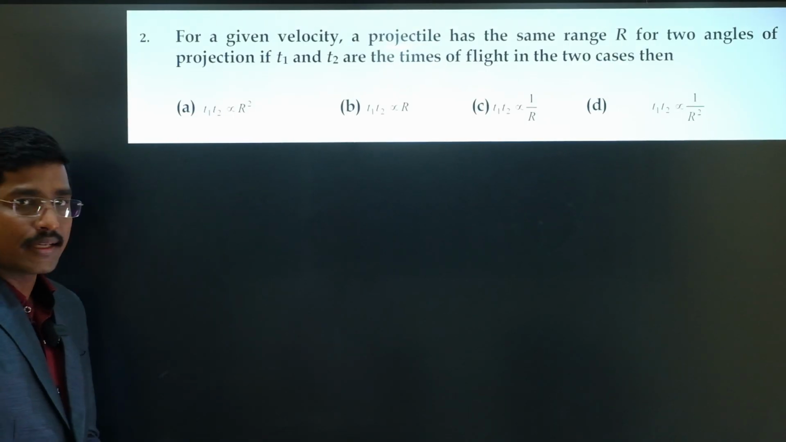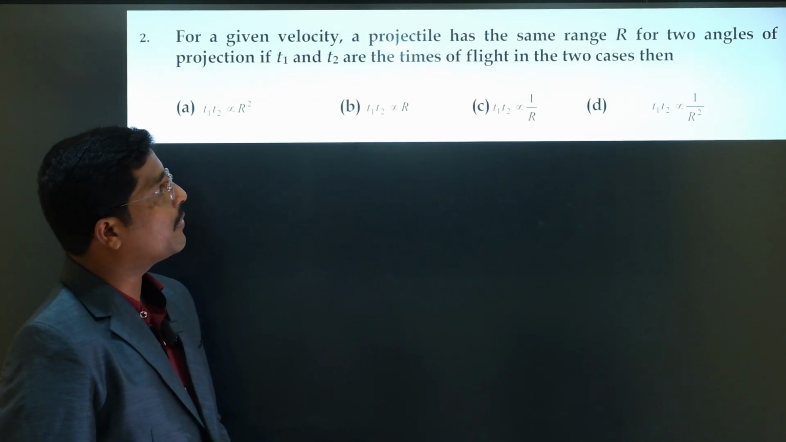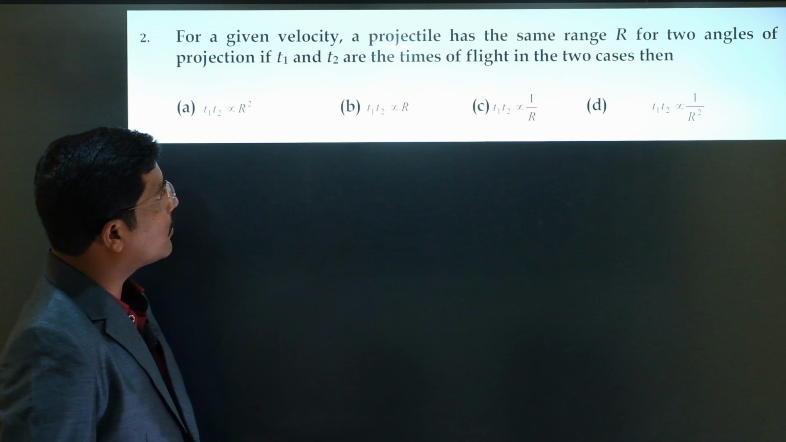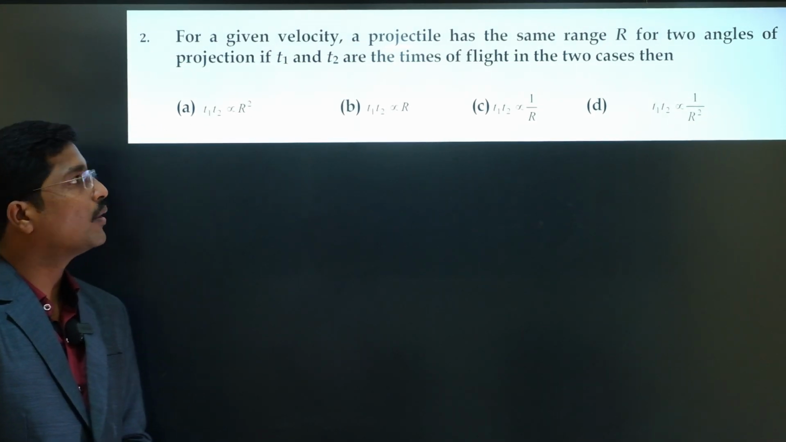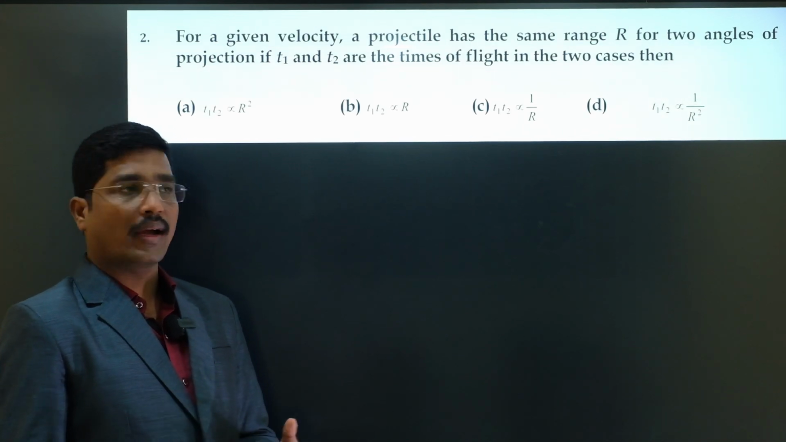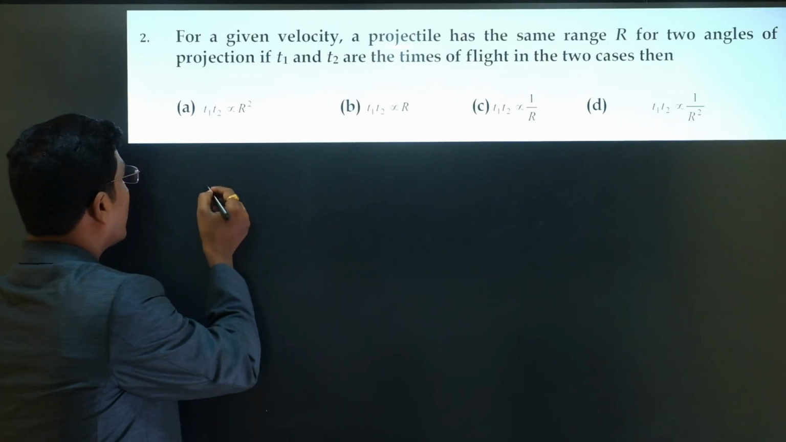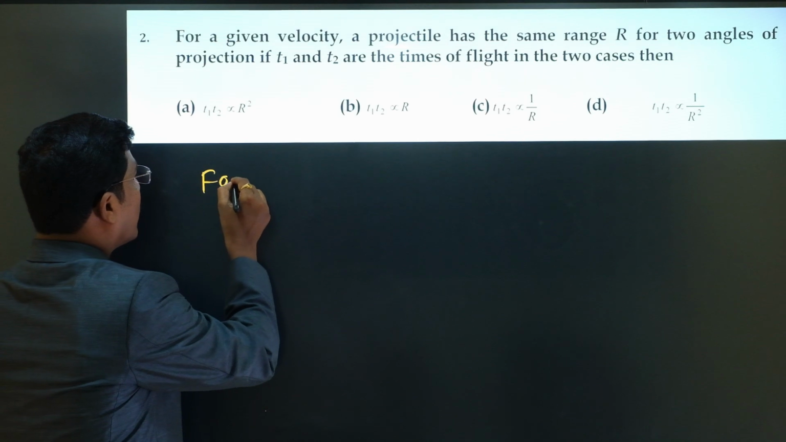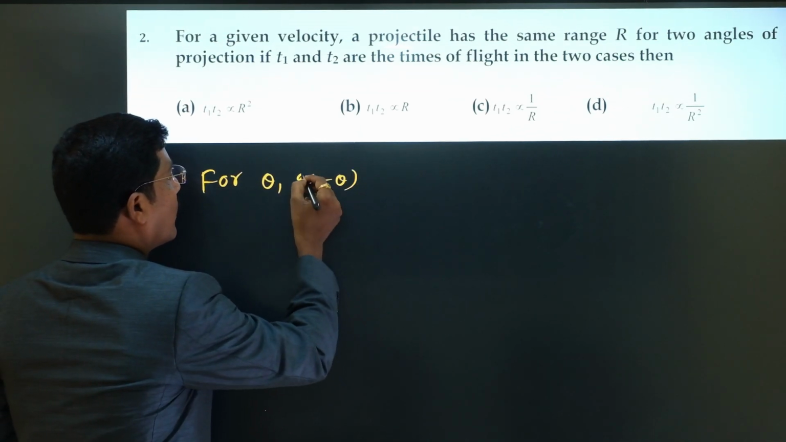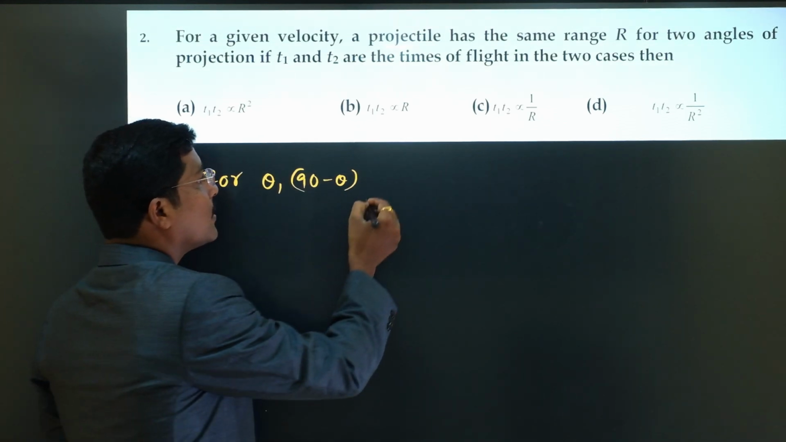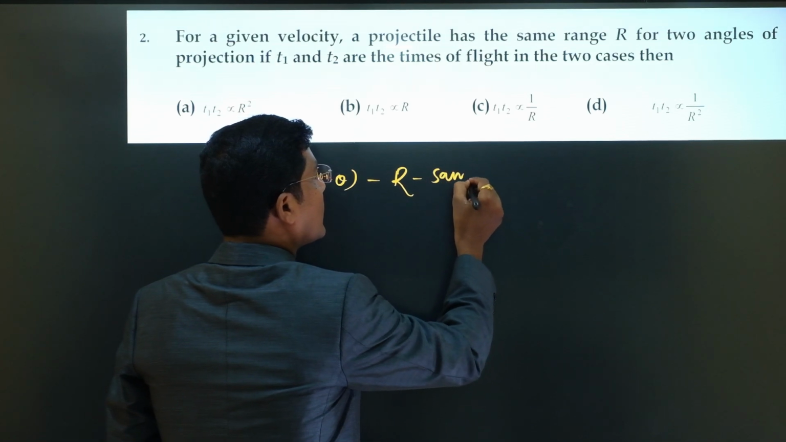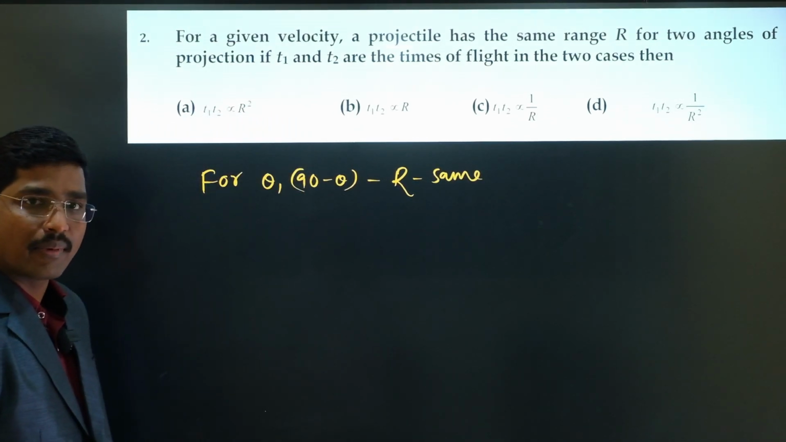For a given velocity, a projectile has the same range for two angles of projection. If t1 and t2 are the times of flight in the two cases, then what is the relation between t1, t2 as well as r? For theta, 90 minus theta, the horizontal range is same. The r value is same for angles theta as well as 90 minus theta.